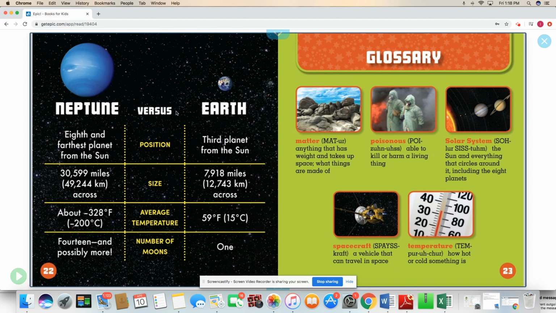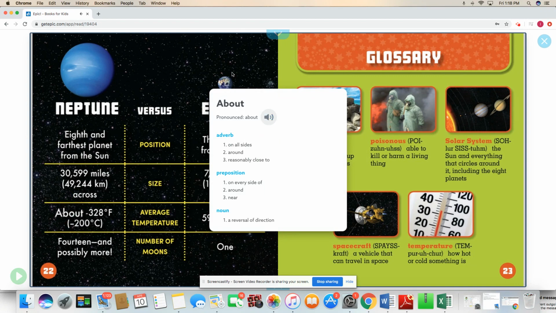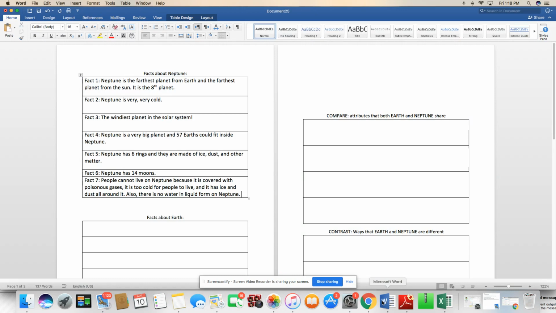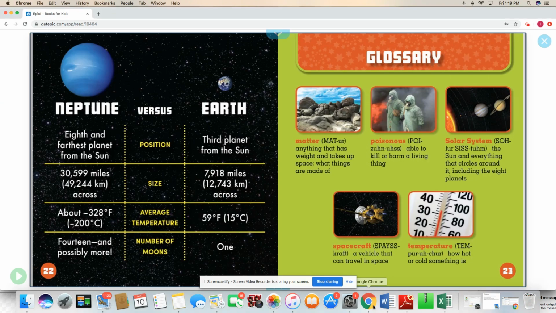Alrighty, hold on. Sorry guys, I don't know why I stopped reading there, but basically on these last two pages, it's showing us Neptune and Earth, and they're kind of comparing and contrasting right here for us, giving us some more details. We see some of the facts that we already learned. Earth and Neptune are in a different position from the sun. They're different sizes. They have different average temperatures and a different number of moons. But if we look back in our graphic organizer, we already got that great information about Neptune. So we know we don't even need to go back in and get that again, okay?